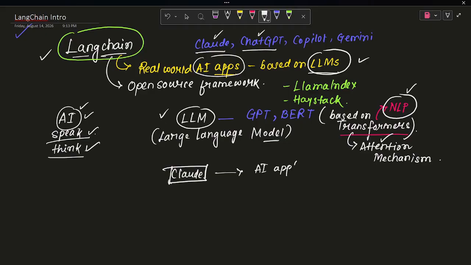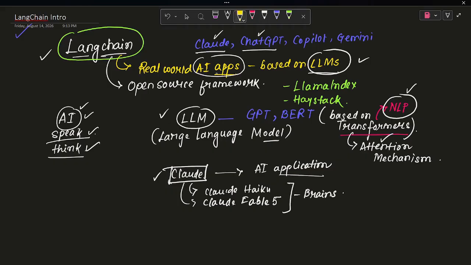Now inside this AI application, if you go for the Claude brain, maybe if you're using Plus, I guess Haiku will be there, or another Claude model will be there. These are the models you can choose to work with in Claude. So this is the application and these are the brains.